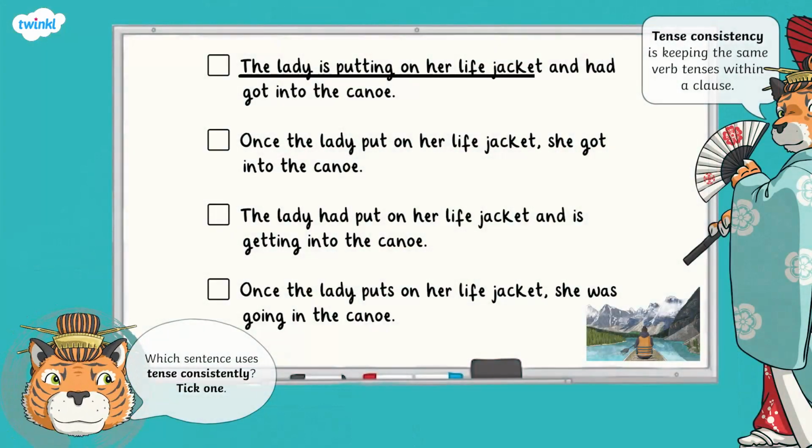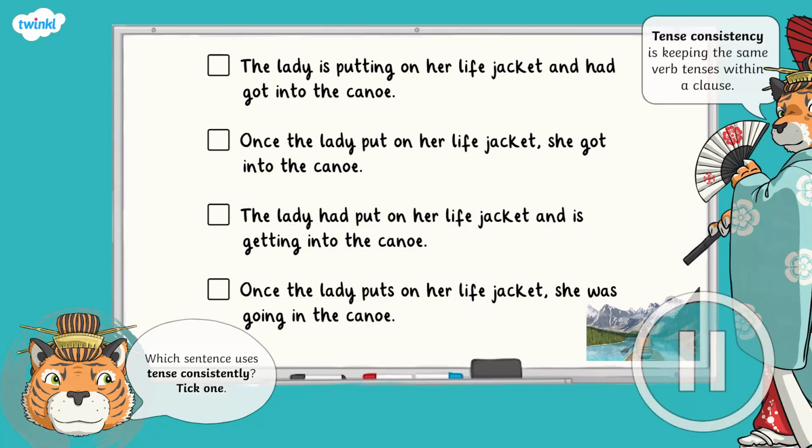In this next question, you are being asked to tick the sentence which uses tenses consistently. The lady is putting on her life jacket and had got into the canoe. Once the lady put on her life jacket, she got into the canoe. The lady had put on her life jacket and is getting into the canoe. Or, once the lady puts on her life jacket, she was going in the canoe. Pause the video and press play when you have an answer.